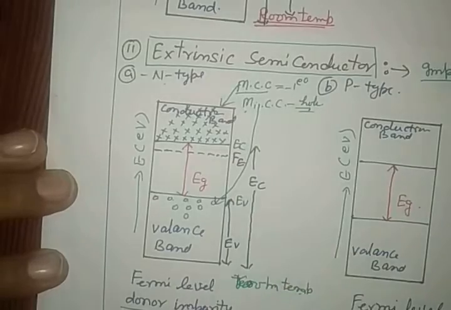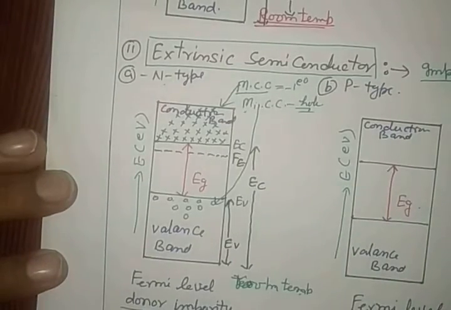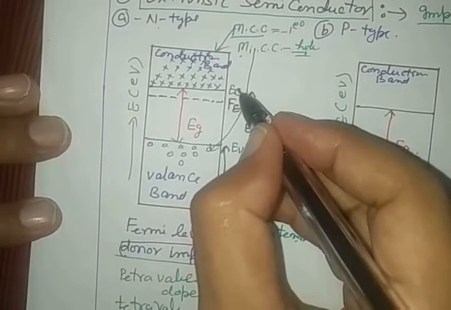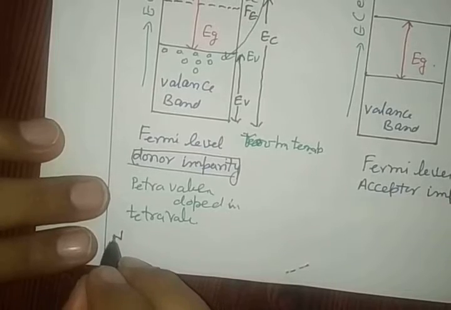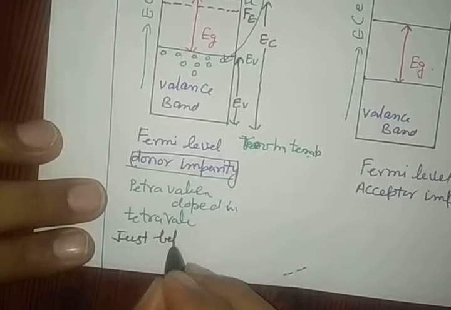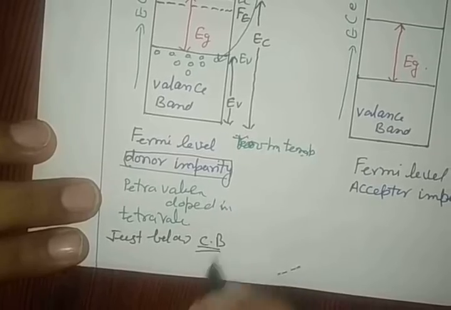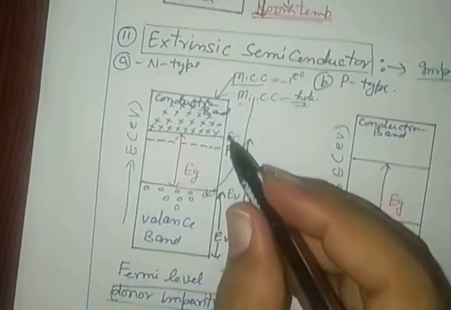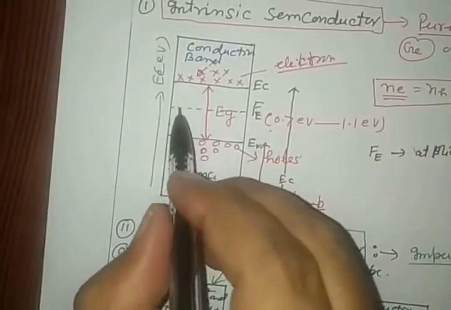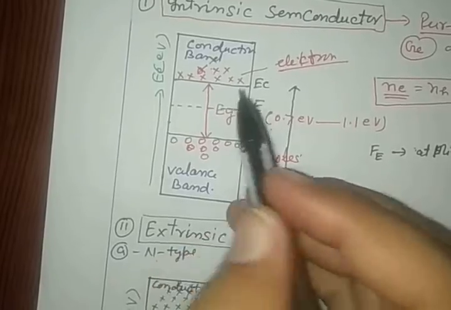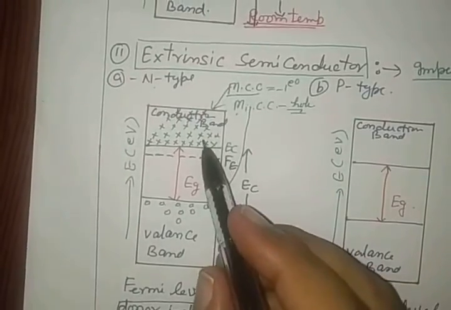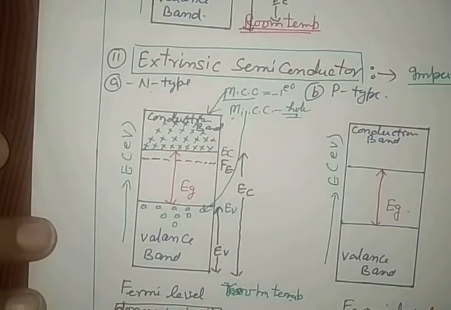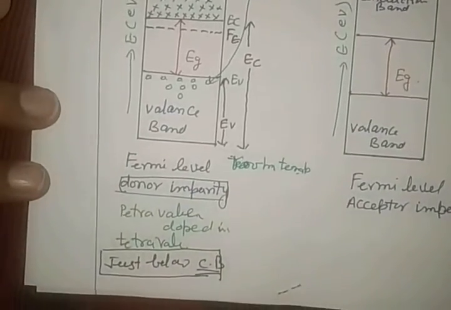So the Fermi level energy in an N-type semiconductor, for the donor impurity, is just below the conduction band. See very carefully, just below the conduction band it is found, because the center of gravity has now shifted upward. In the previous case, in a pure semiconductor, it was just at the midpoint, but due to the majority and minority charge carriers appearing, it shifted upward and just below the conduction band. See this point very carefully.